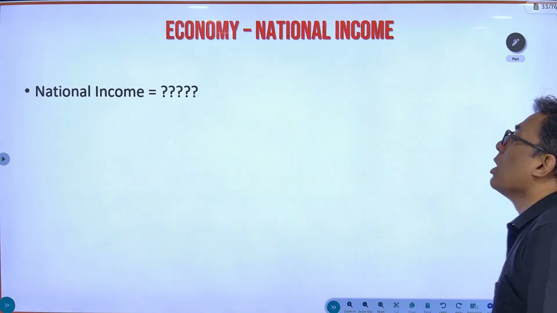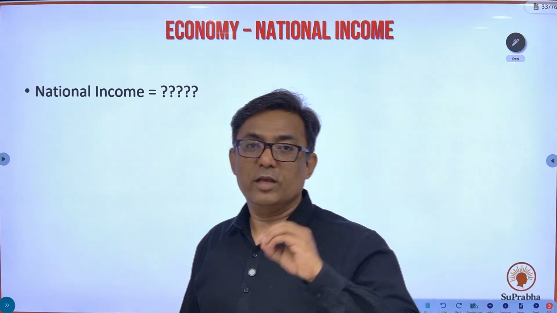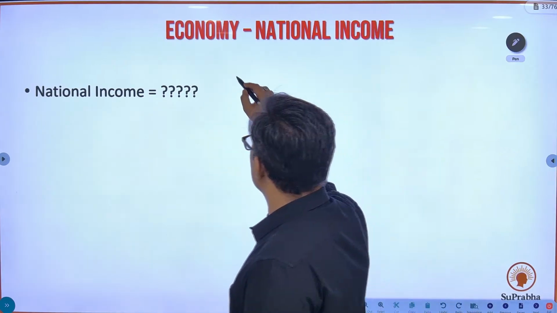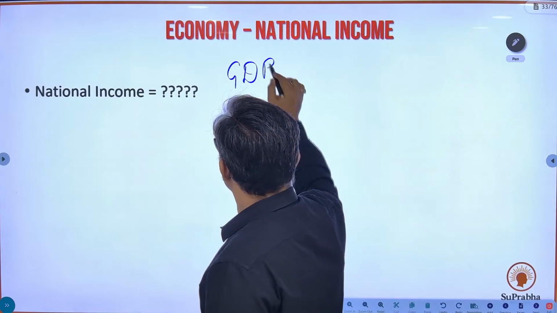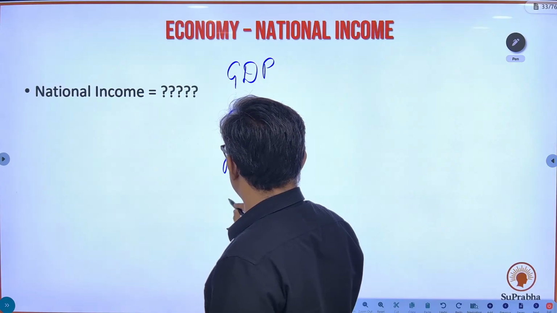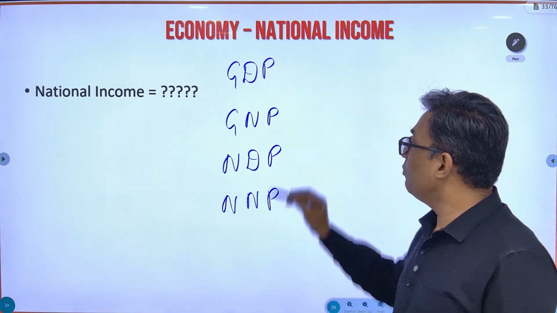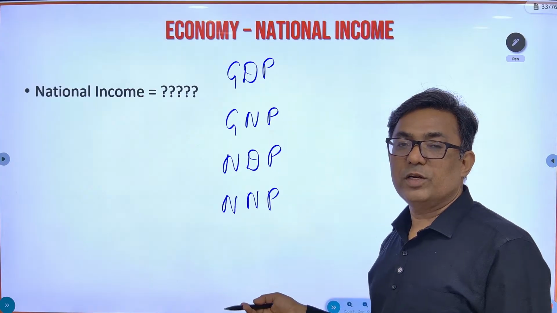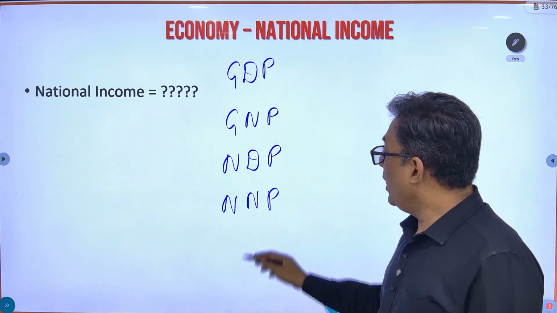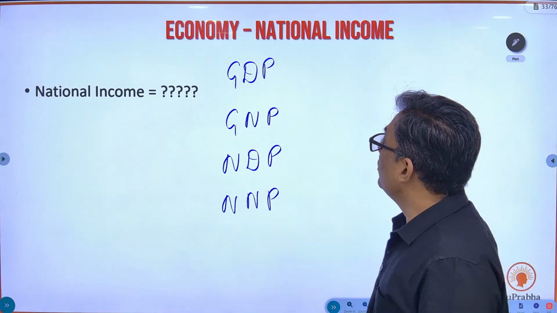Now you come to the real picture. What is national income? I'll give you why I put a question mark over here. See, there are four concepts: GDP, GNP, NDP, NNP. There are four values. These are four different values. GDP is different, GNP is different, NDP is different. NDP you get after subtracting depreciation from GDP. NNP you get after subtracting depreciation from GNP. So these are four different values.